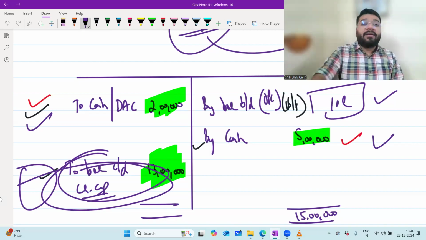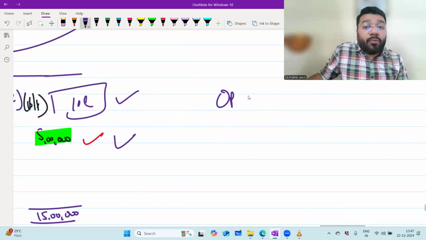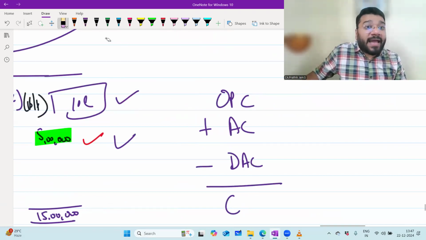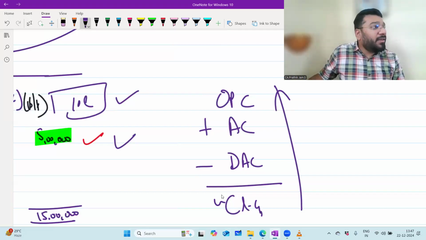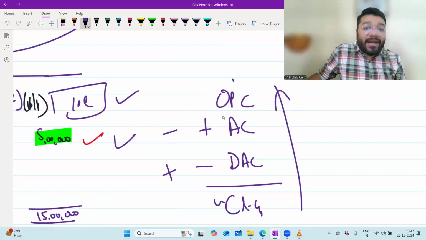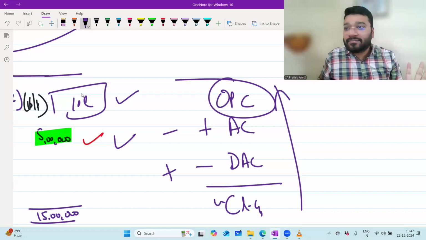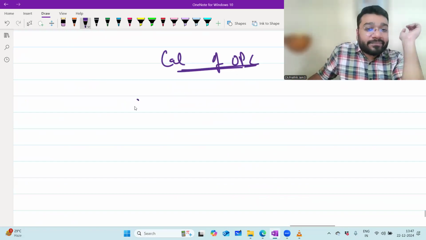The same way, guys. Think and tell me, to get the closing capital, you took opening capital as a base. With that, you added additional capital, subtracted drawing against capital, and you got closing capital. Exactly like surplus, no? Yes, sir. Now, when I go reverse with the closing capital, what all you subtracted earlier, now I have to add back. And what I added, I have to subtract to get the opening capital. Same strategy here. So now please tell me, under fixed capital method, to get opening capital, what is my formula?